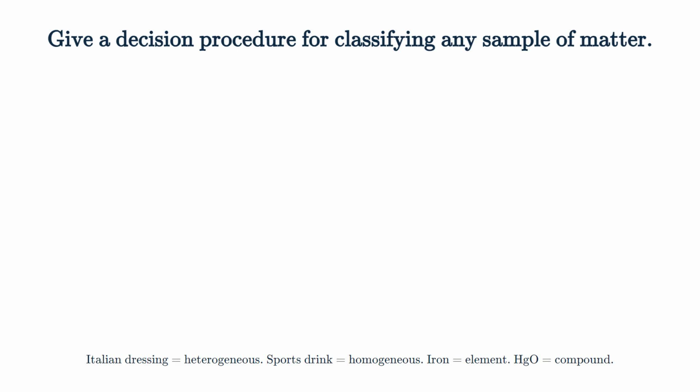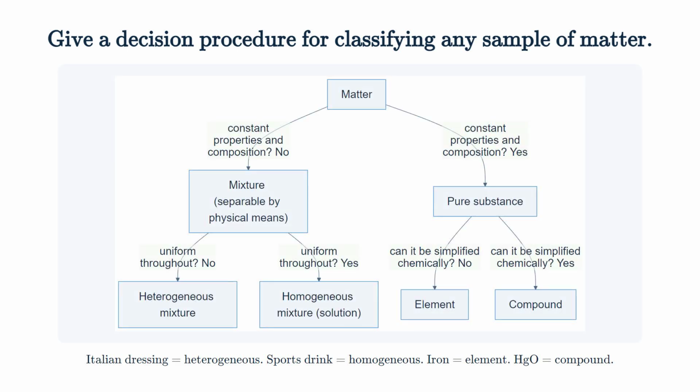So how do we sort a sample of matter? Two questions do the whole job. First, does it have constant properties and composition? If not, it's a mixture, two or more types of matter present in varying amounts, whose components can be separated by physical changes such as evaporation. If it does, it's a pure substance with a constant composition. Every sample of sucrose is 42.1% carbon, 6.5% hydrogen, and 51.4% oxygen by mass.